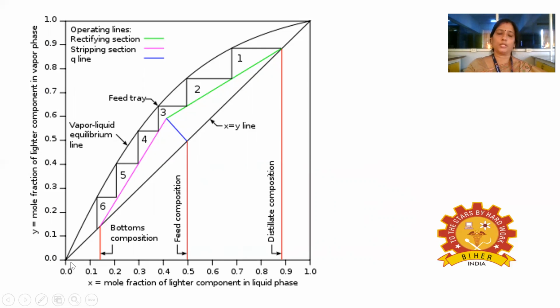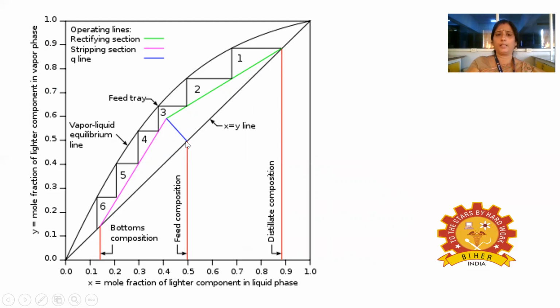So we have to draw the equilibrium curve. First, we have to draw the x and y axes, and we have to draw the diagonal line. Then using the equilibrium data which is given, we have to draw the equilibrium curve, a smooth curve. After that, we have to mark xw, xf, xb and xd, and from those we have to draw the straight lines. Those straight lines have to touch the diagonal, and we have to mark the points A, B and C.